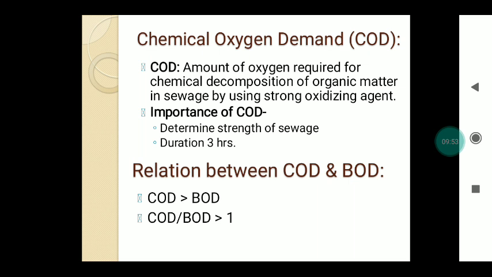Okay, next term is the chemical oxygen demand, that is COD. Let us discuss what is meant by COD. That is the amount of oxygen required for the chemical decomposition of organic matter in a sewage by using a strong oxidizing agent. That means COD is the oxygen required for the decomposition of the organic and inorganic matter which is present in a sewage, by using a strong oxidizing agent like K2Cr2O7, that is potassium dichromate.